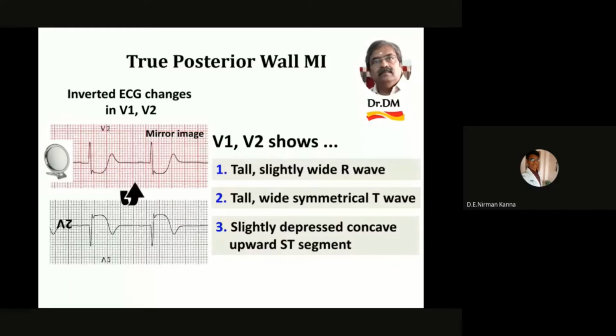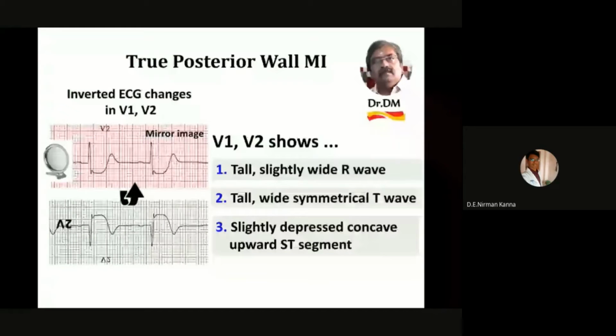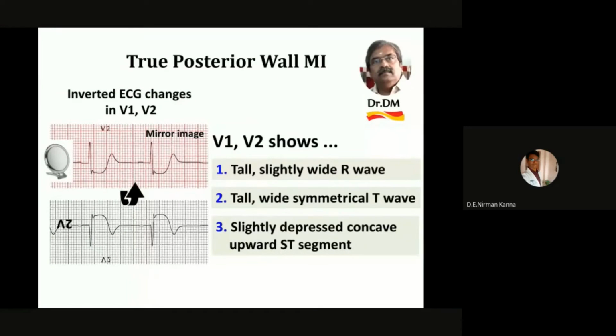So the actual pathological Q is seen as a tall, slightly wide R mirror image. The elevated, curved convex ST is seen as a mirror image in V1, V2 as the opposite, depressed concave upward ST. And the ischemic symmetrical arrowhead T inversion is seen as a mirror image in V1, V2 as a tall, wide, symmetrical T wave. So this is a true posterior wall MI.